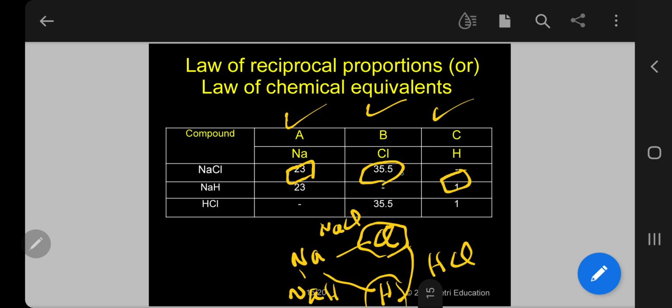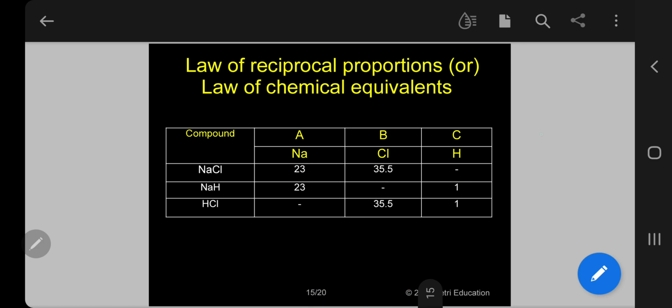They should combine in 1 is to 35.5. So that is the case, 1 is to 35.5. Very, very easy to understand now. So in HCl, the Cl will always be 35.5 and the hydrogen will be 1. This is called the law of reciprocal proportion or law of chemical equivalence. Kindly follow.